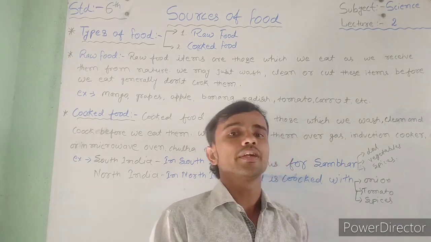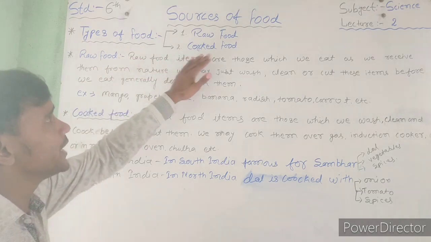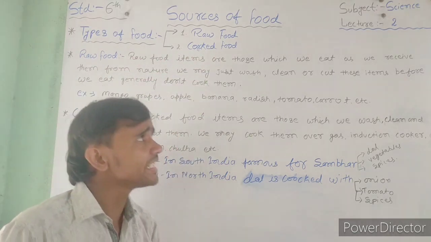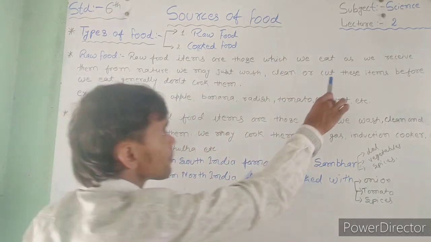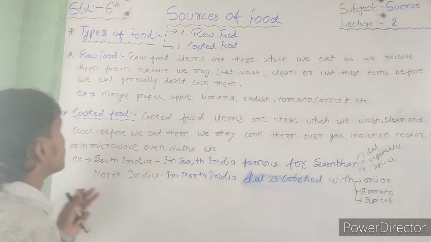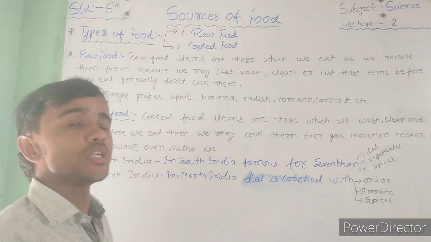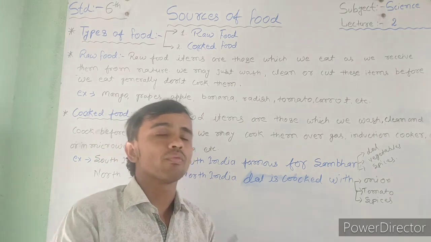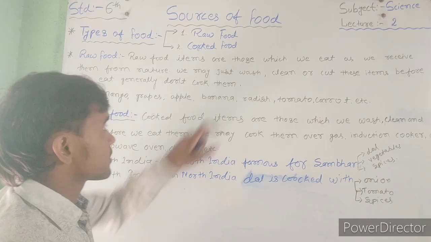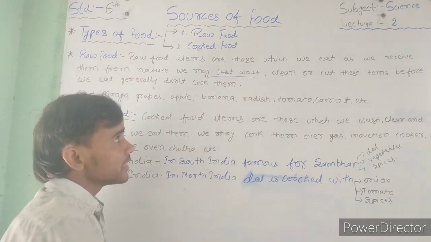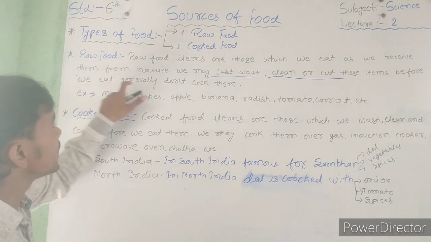So the first topic to read is raw food. Raw food items are those which we eat as we receive them from nature. We may just wash, clean or cut the item before we eat.